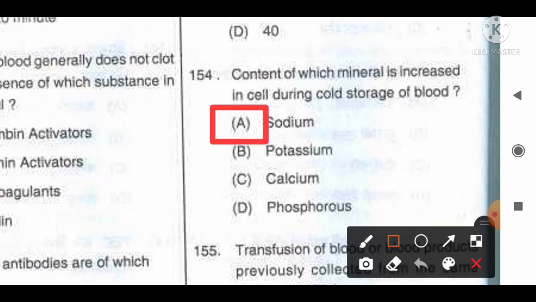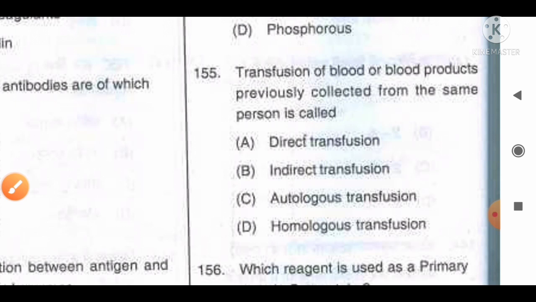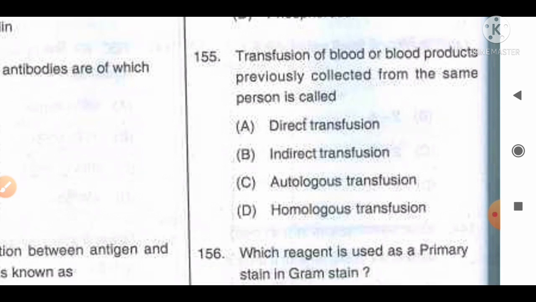And if it is asked which content decreases, then option B, potassium, will be the correct answer. Move to the next question, number 155. Transfusion of blood or blood products previously collected from the same person is called: option A direct transfusion, B indirect transfusion, C autologous transfusion, D homologous transfusion.